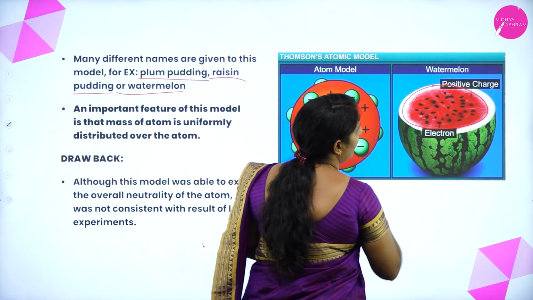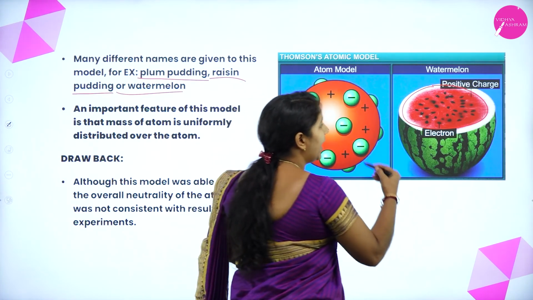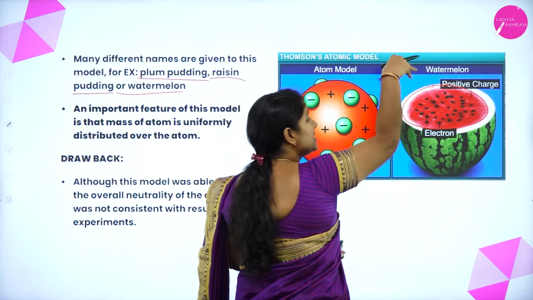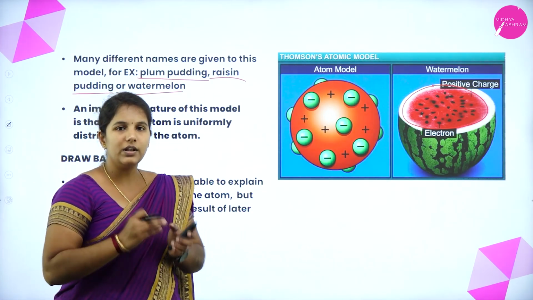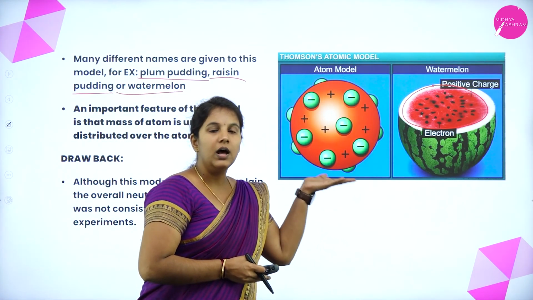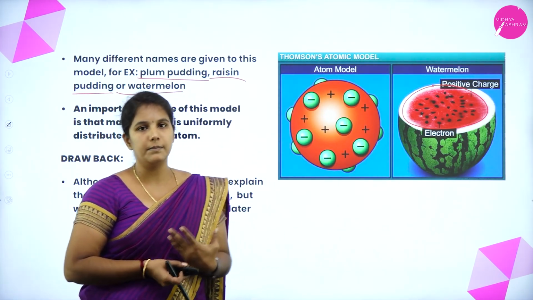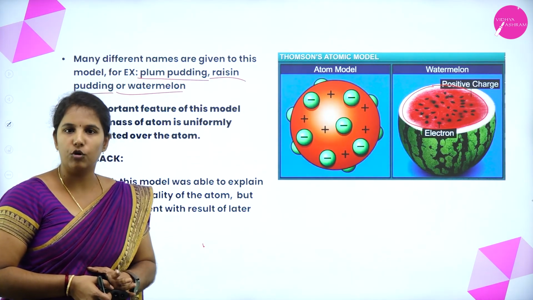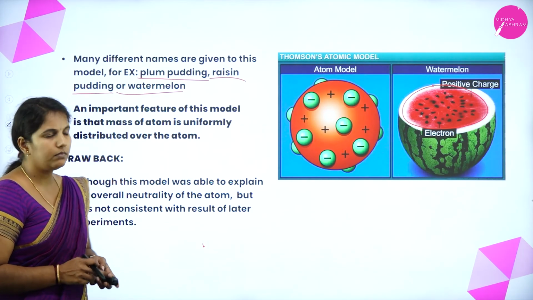The red color is the positive charge, where the electrons, which are nothing but the seeds of the watermelon, are embedded, present on the positive sphere. Like this, he compared the model of an atom with the structure of a watermelon. Hence this model is also known as the watermelon model, or plum pudding model.